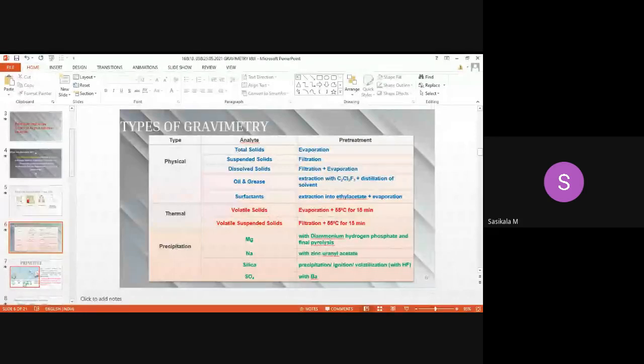So how will we determine mass in the gravimetric method? If you want to analyze, for example, take water. Water will have many heavy metals, right?